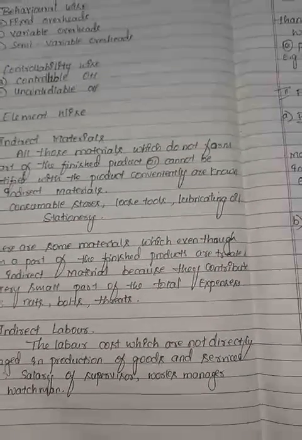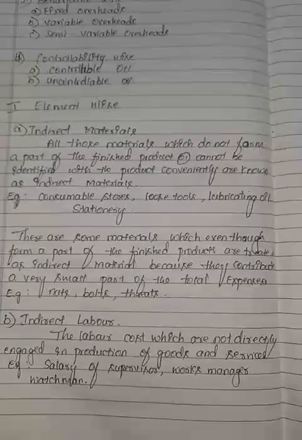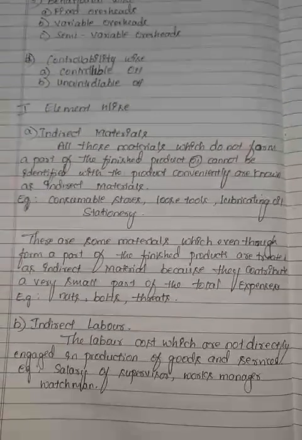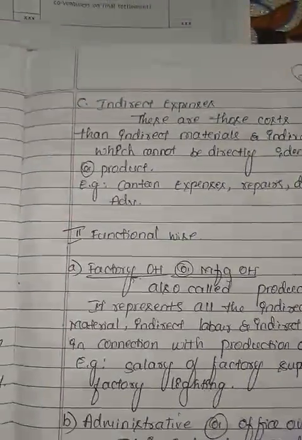The next one, works manager and watchman. Their duty is giving direction, but these people are also not engaged in the production process. So it is called indirect labor. The next one, indirect expenses.